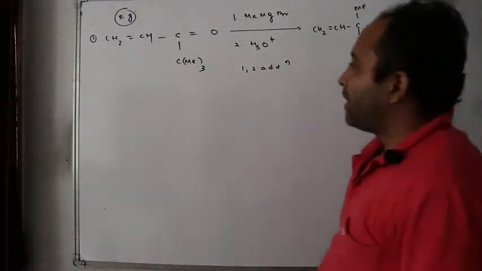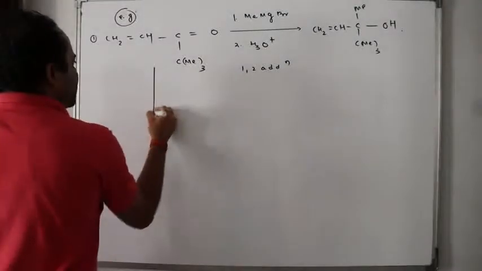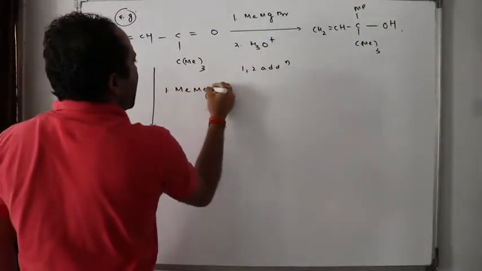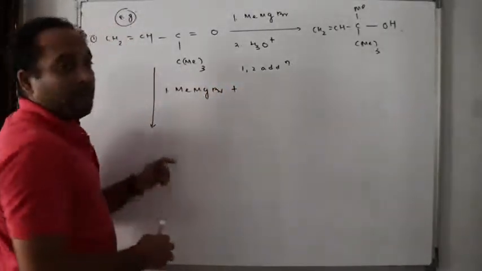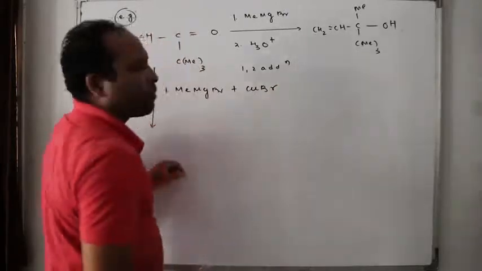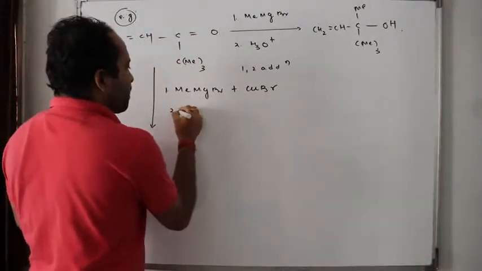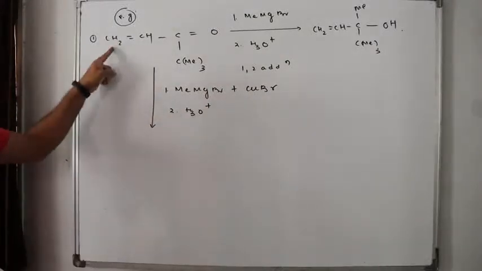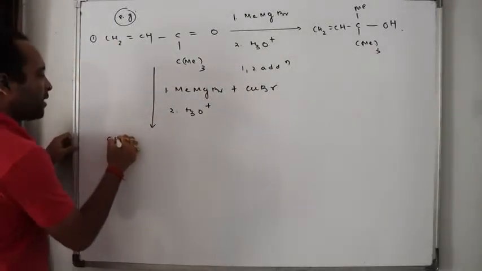But if I react this with MeMgBr, plus if I simply add cuprous bromide followed by hydrolysis, what will happen? This methyl will be added to this point. So what will happen here?